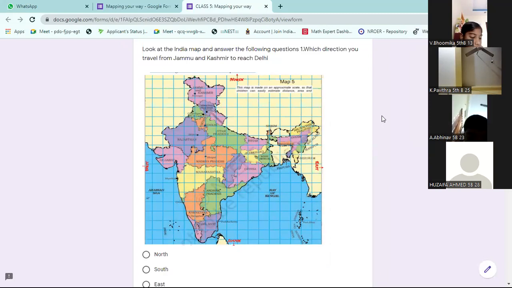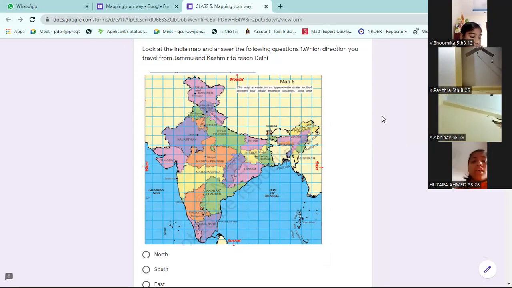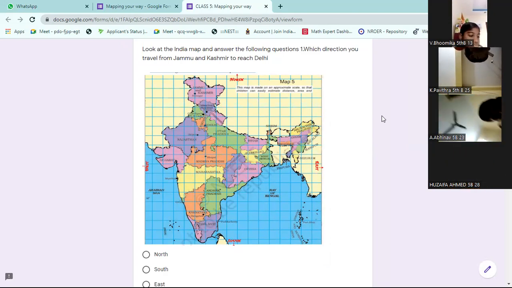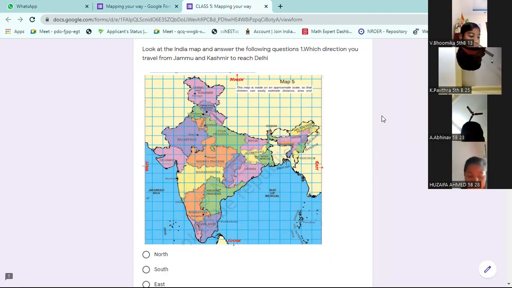Look at the India map. Which direction do you travel? Which direction do you travel from Jammu and Kashmir to reach Delhi? Jammu and Kashmir to Delhi, which direction?